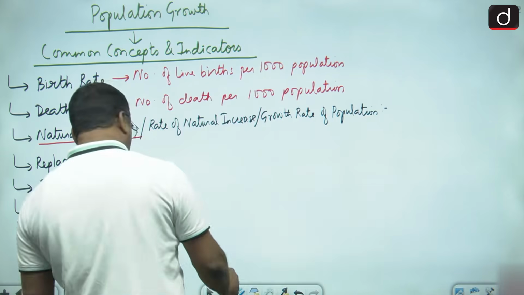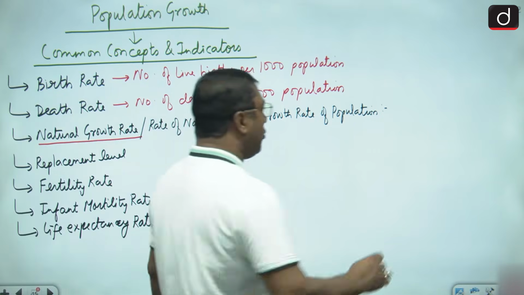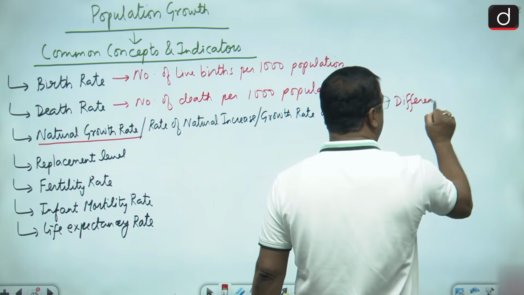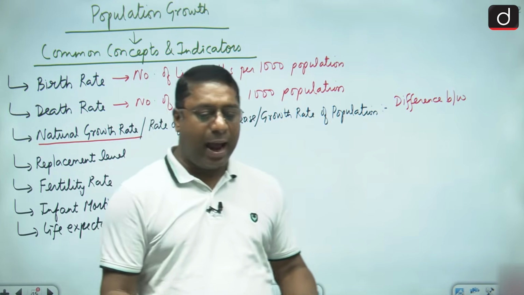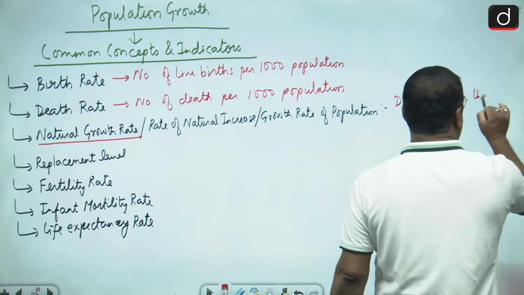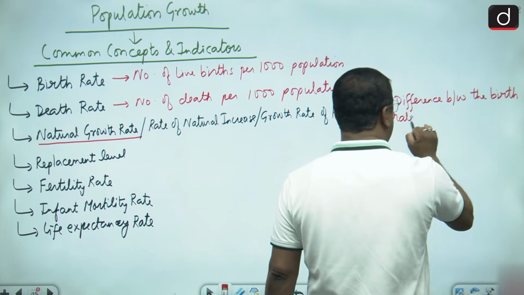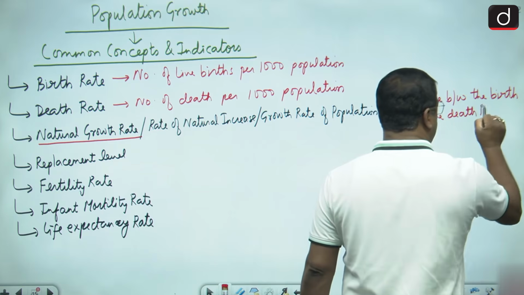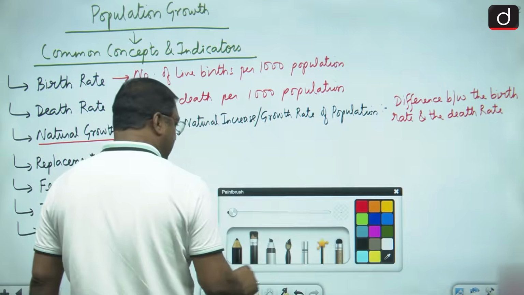And what is this growth rate of population? It is nothing else but the difference between the birth rate and the death rate. Okay, difference between the birth rate and the death rate.